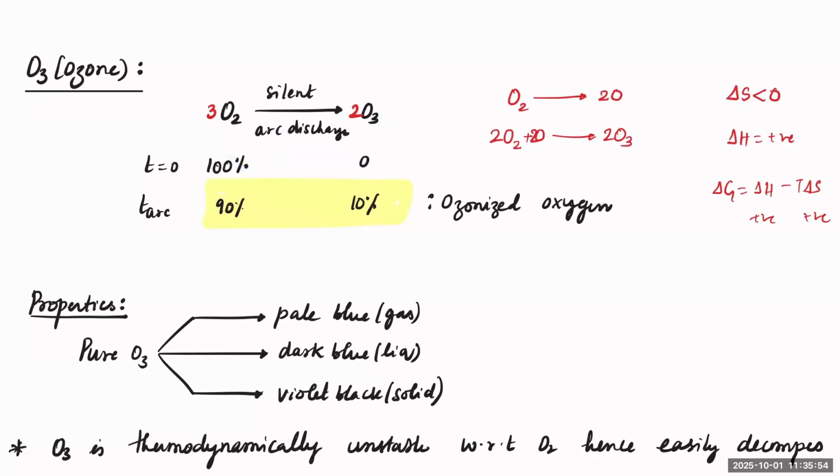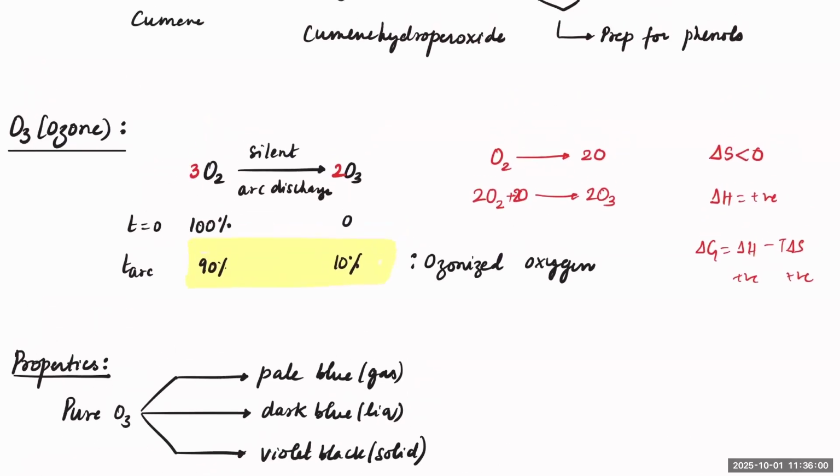But the percentage formation of O3 is very less. If you notice here, delta S is negative because the number of moles is decreasing. Heat is required here to make it, which means delta H is positive. You can see this is negative, which makes this entire thing positive.